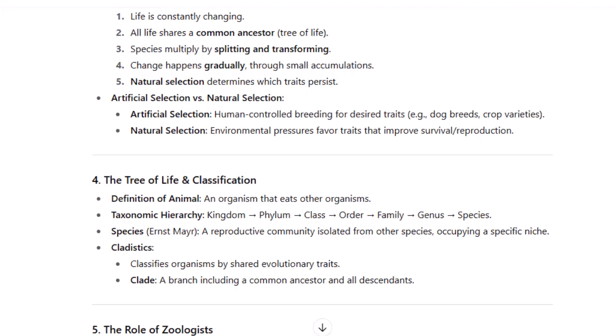Taxonomic hierarchy: kingdom, phylum, class, order, family, genus, species. Species, Ernst Mayr, a reproductive community isolated from other species, occupying a specific niche. Cladistics, classifying organisms by shared evolutionary traits. Clade, a branch including a common ancestor and all descendants.